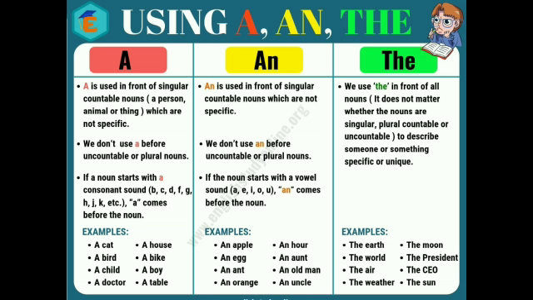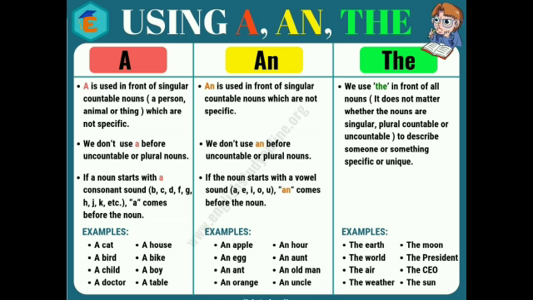We use the in front of all nouns. The can be used with any noun, whether it is a plural noun, singular noun, countable or uncountable. But the most important thing is that it should describe someone or something specific or unique. When we are talking about some unique thing, some specific thing, then we use the with it.